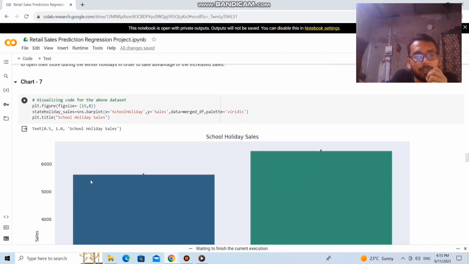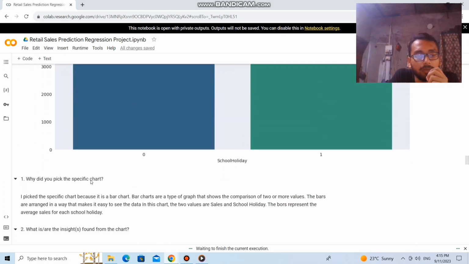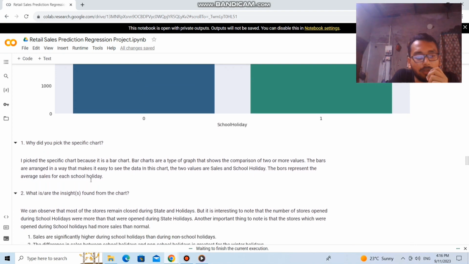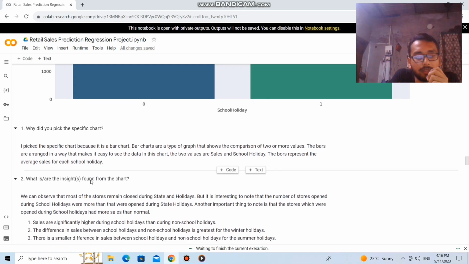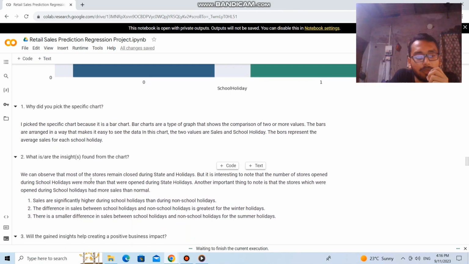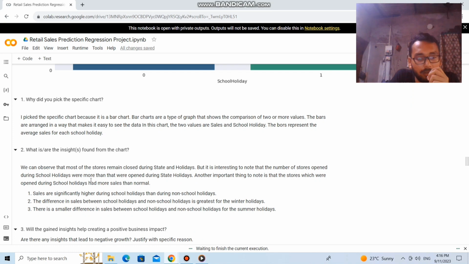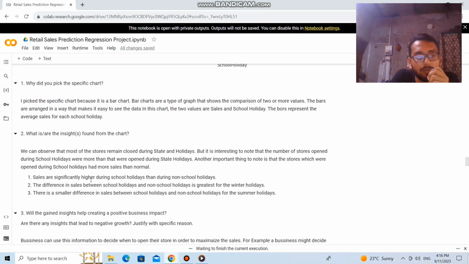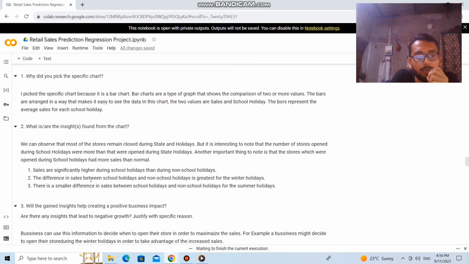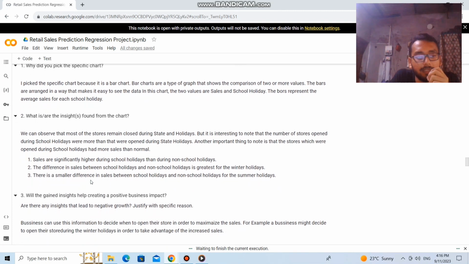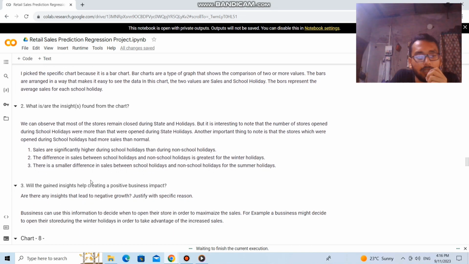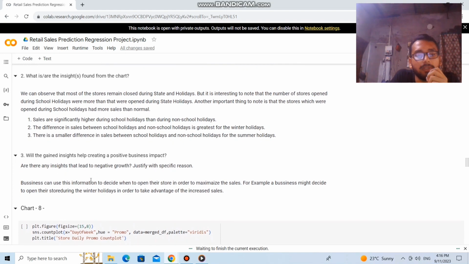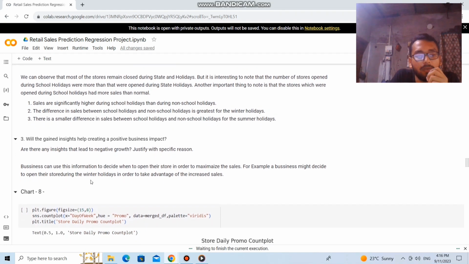And in the next chart, we can visualize that most of the stores remain closed during state holidays, but it is interesting to note that the number of stores open during school holidays were more than that were opened during the state holidays. Another important thing to note is that the stores which were opened during school holidays had more sales than normal. Sales are significantly higher during school days than during non-school holidays. There is a smaller difference in sales between school holidays and non-school holidays for the summer holidays.